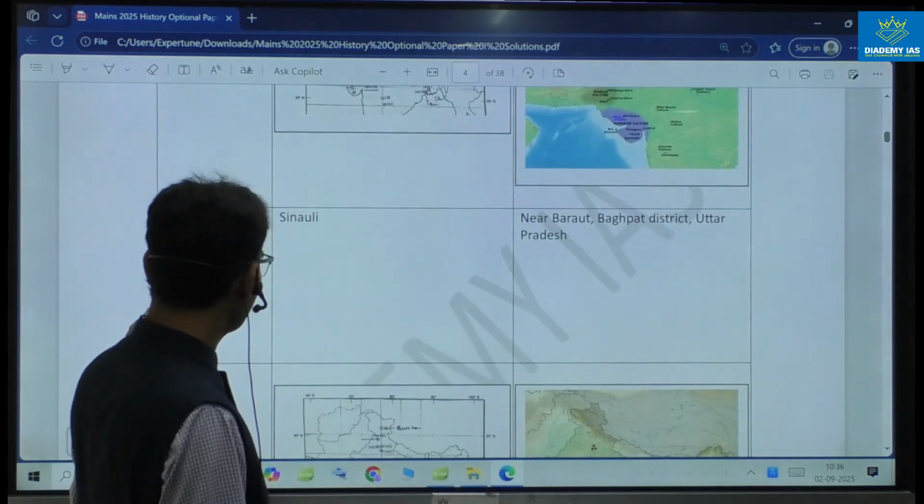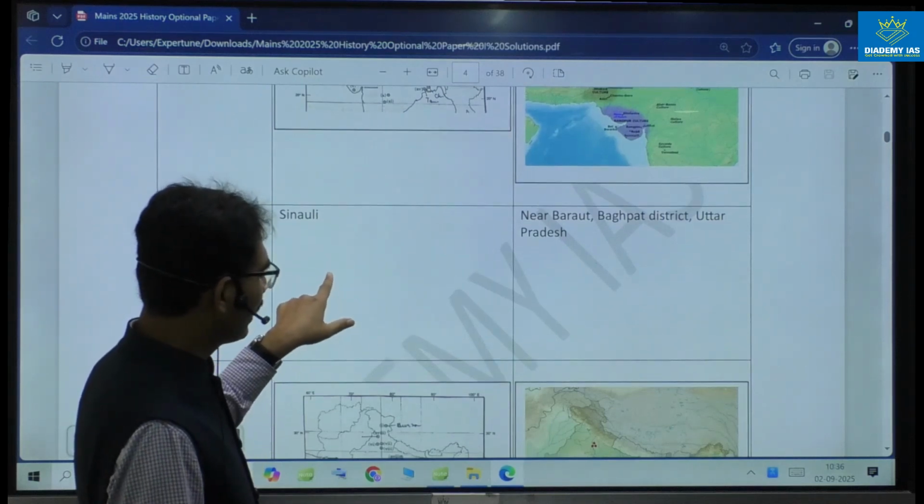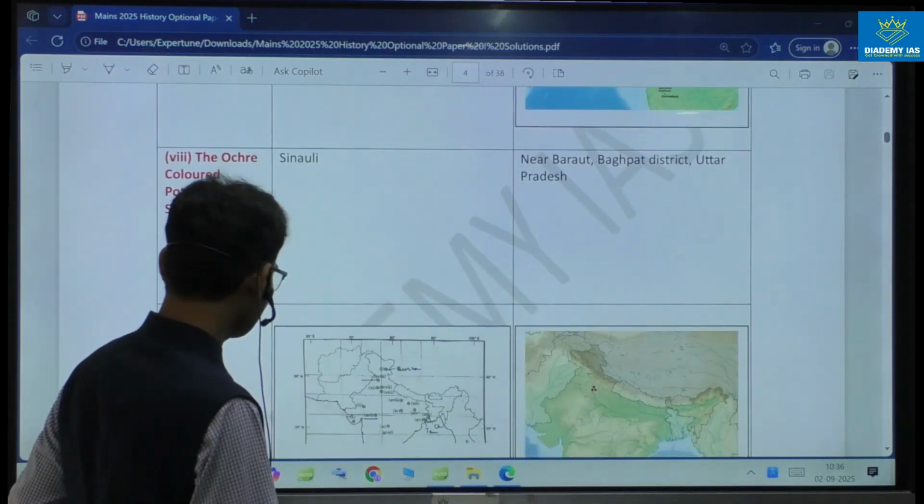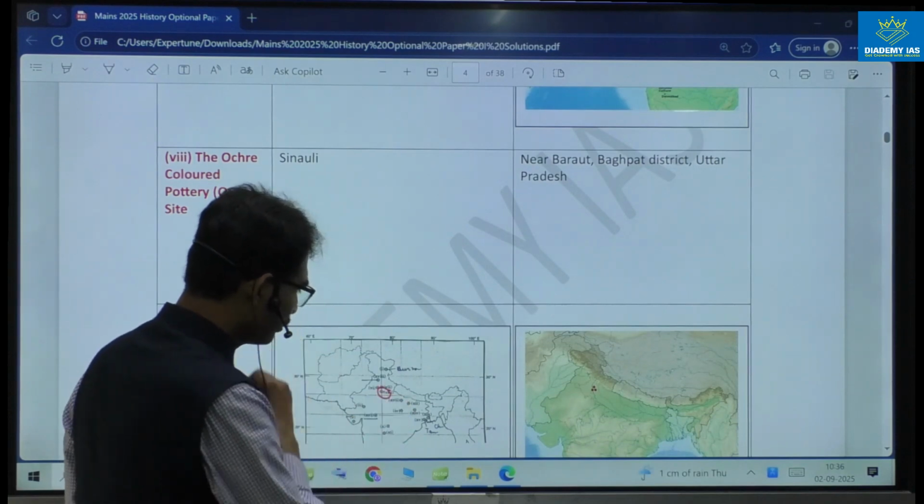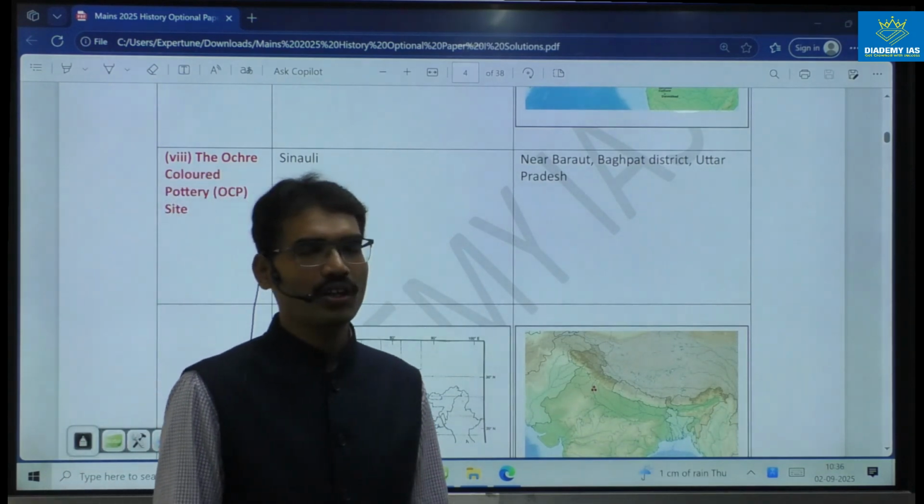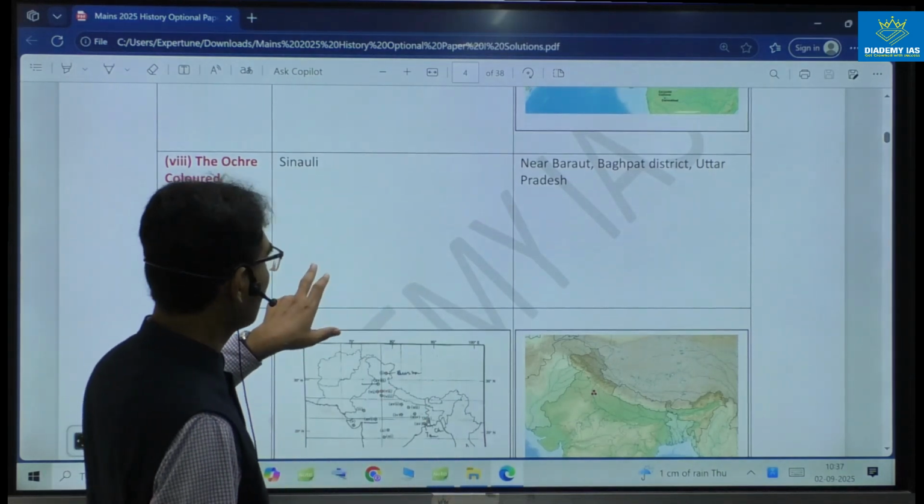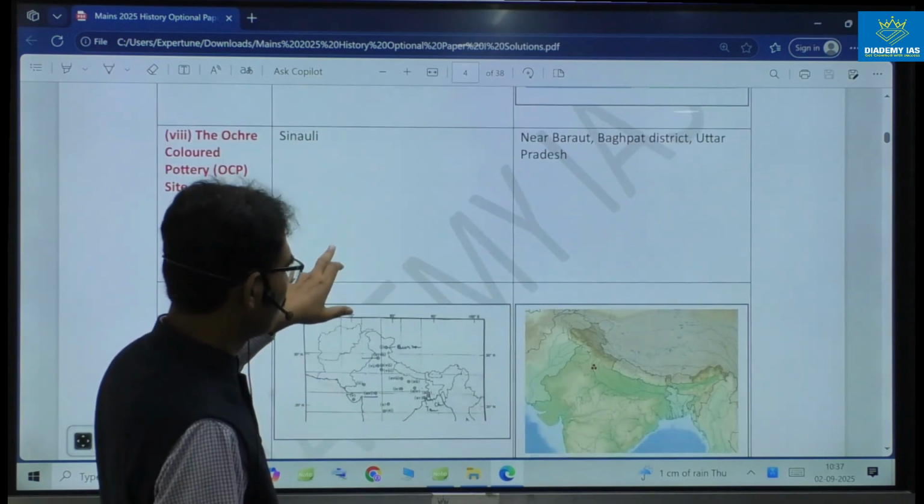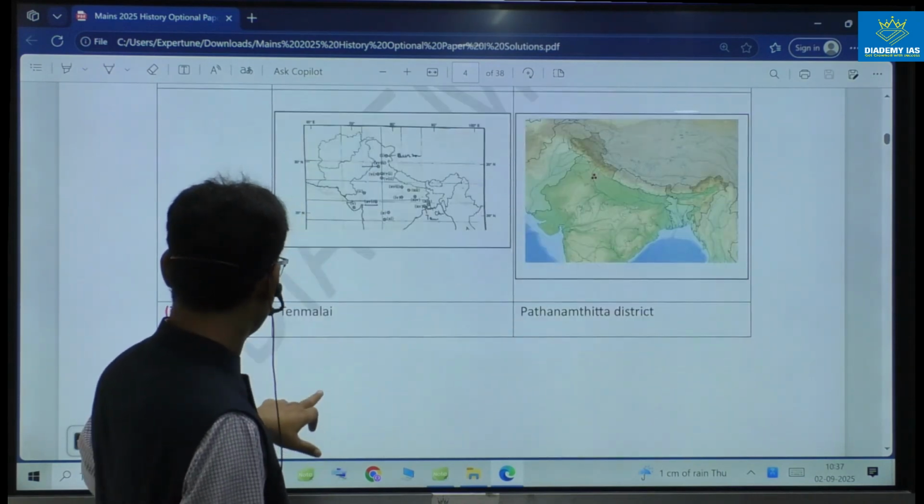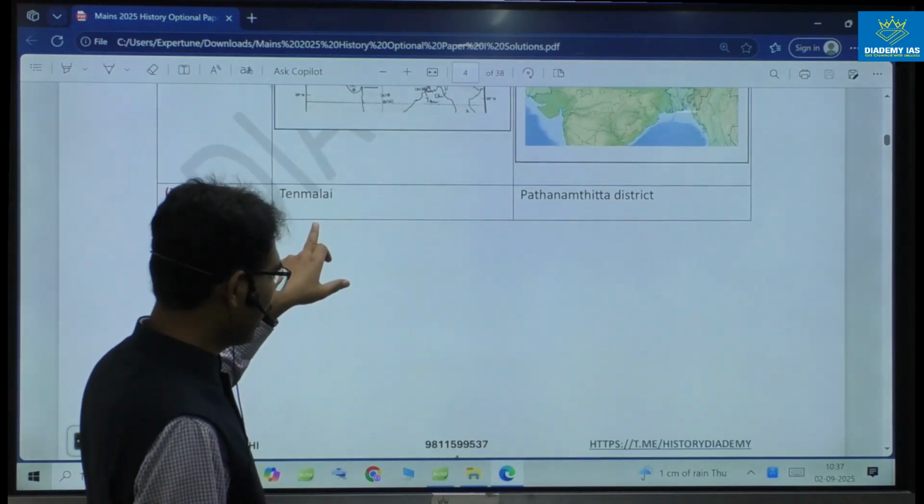Next, ochre colored pottery site. Again, here near UP region. The famous ochre colored site in that area is Sinauli. This is the site, Sinauli, near Barot. This is the region.